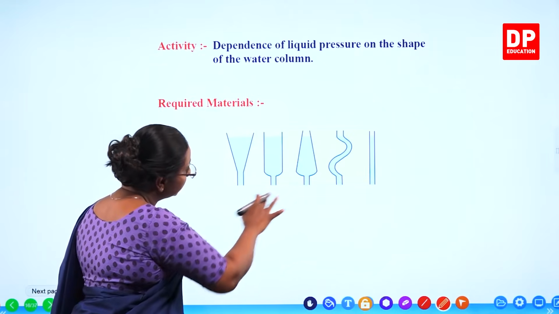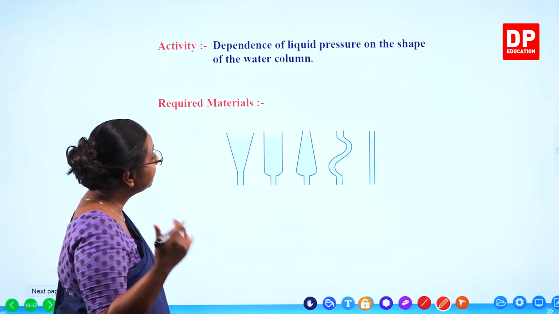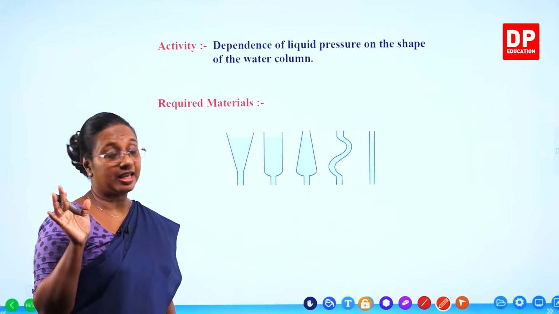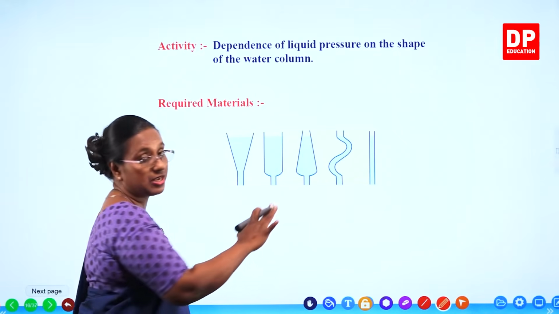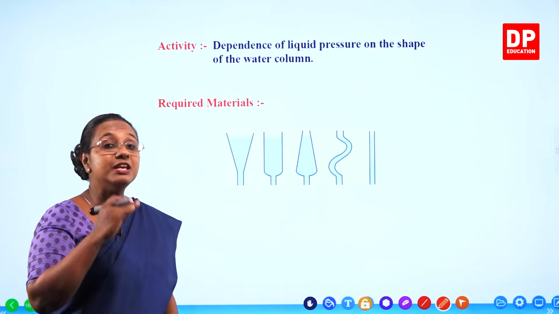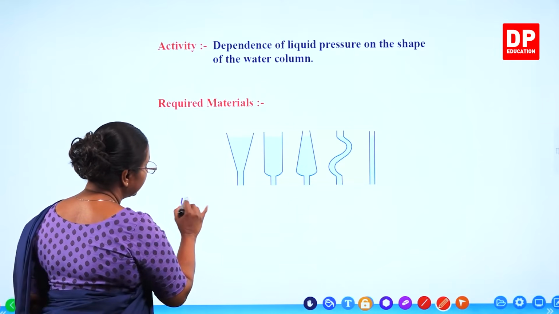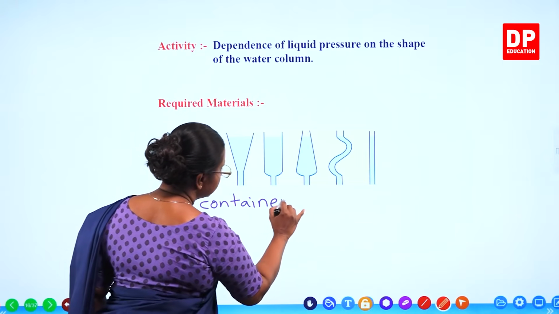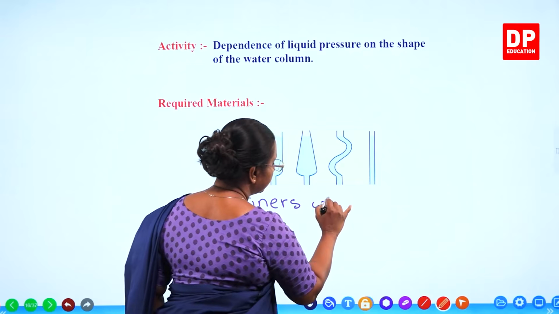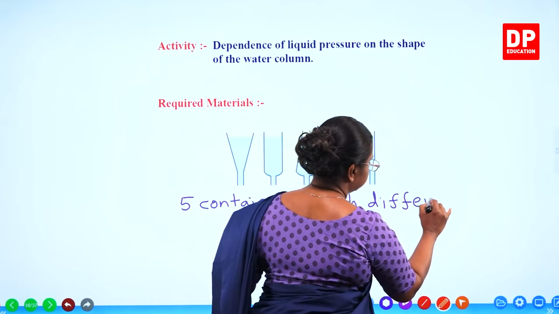There are different containers, or different columns, with different shapes. You don't have to find containers with the same shapes. It just has to be different shapes. So you need to have 5 containers with different shapes.